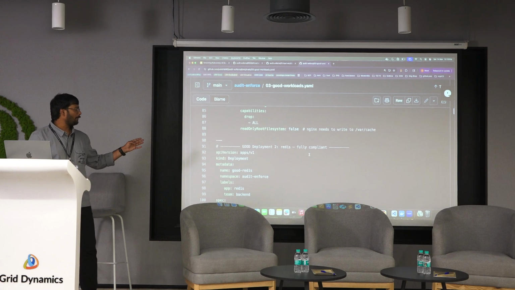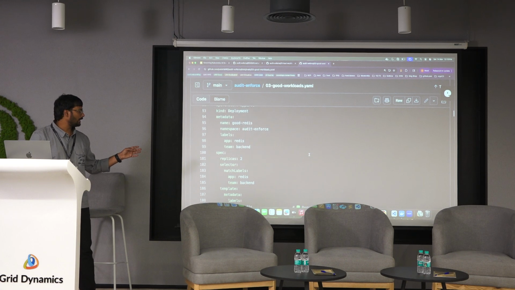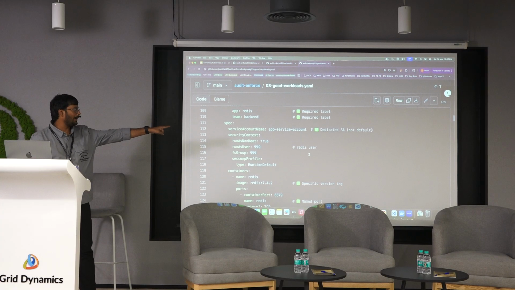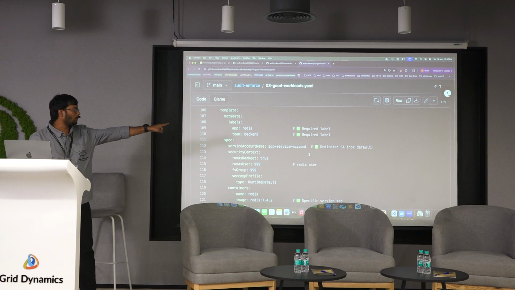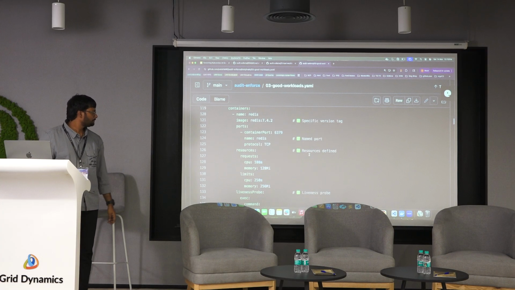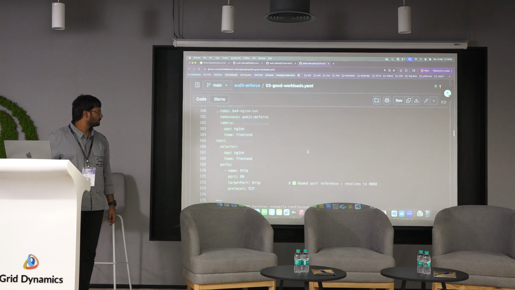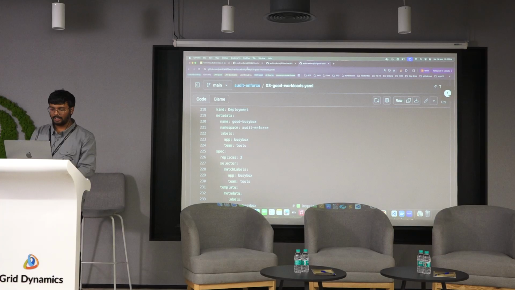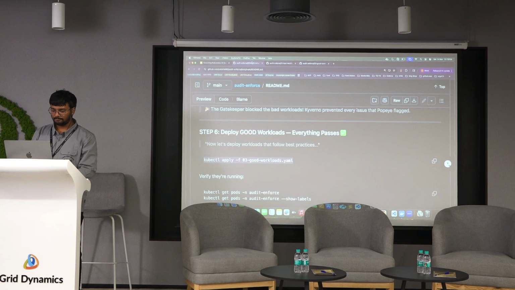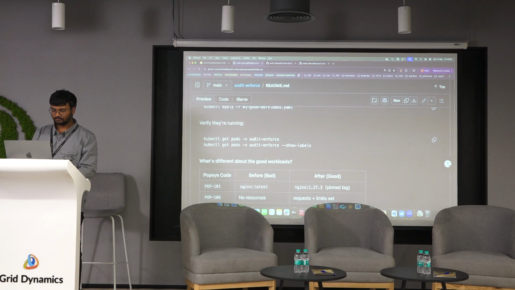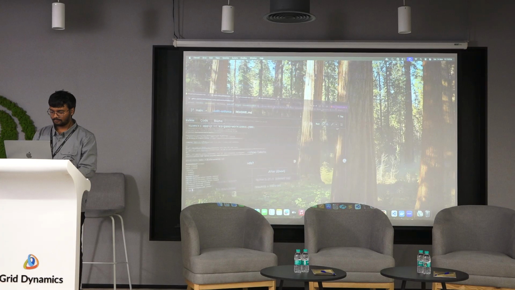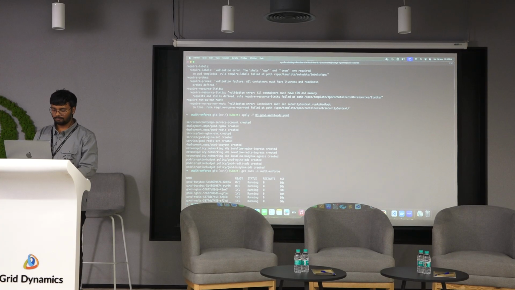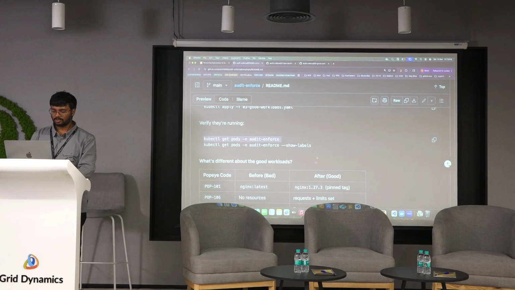That's the same thing happening for the other two workloads that we have seen. I have highlighted whatever we are adding and whatever things are required. Perfect. We'll go back and see if those are up and running. All of them are up and running, and we'll see the report now.